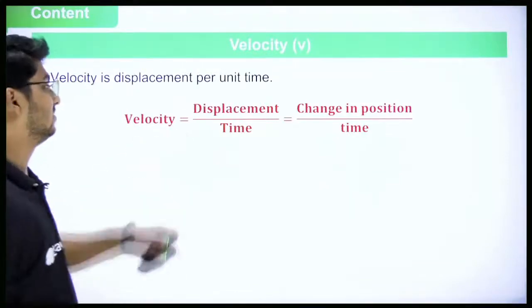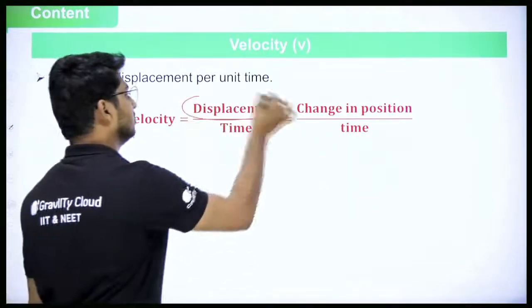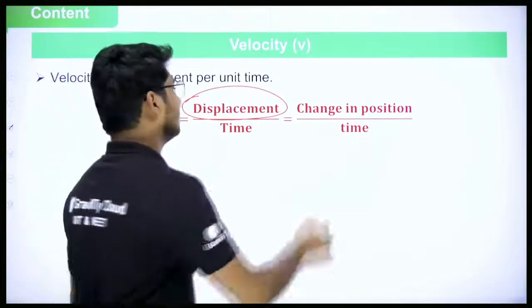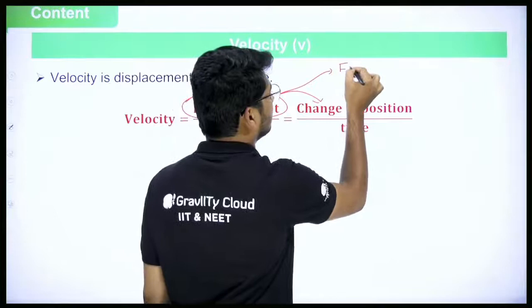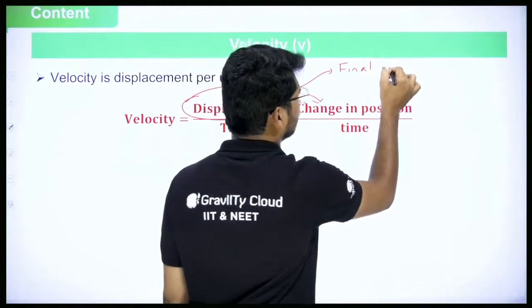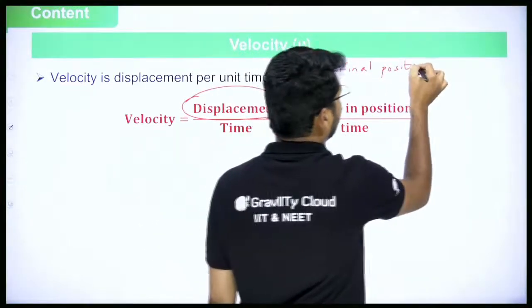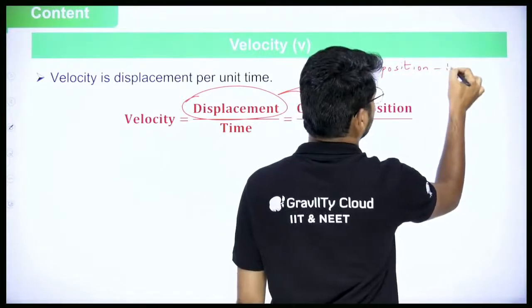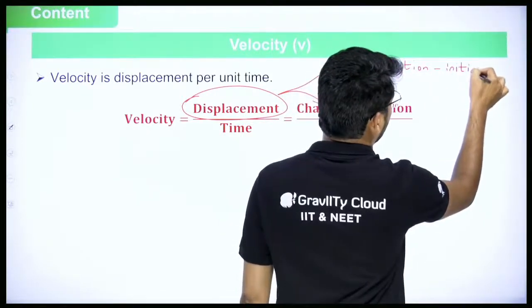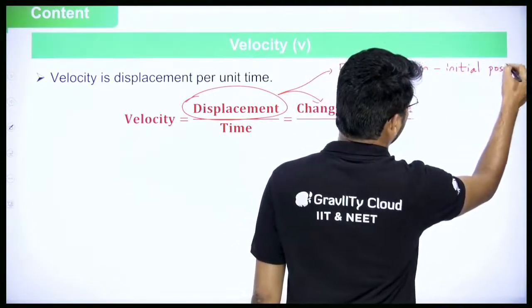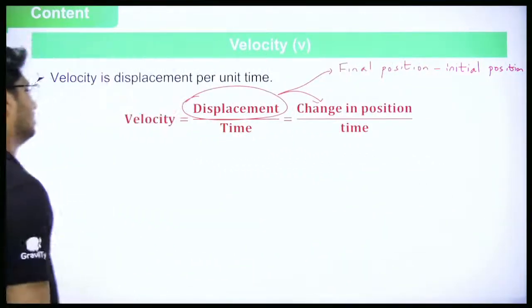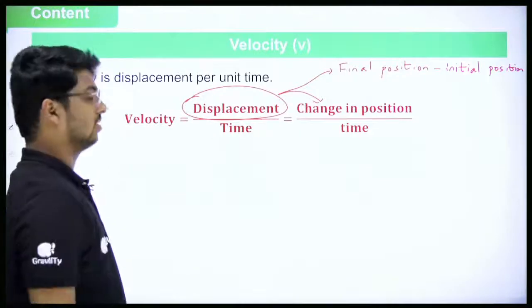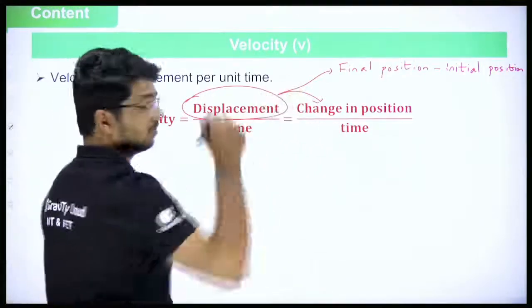Now the question is, does displacement have direction? Yes. Why is that? Displacement is change in position. That means it is final position minus initial position. Displacement does not depend on the path. It only depends on the final and the initial positions. So you can say velocity is change in position by time.